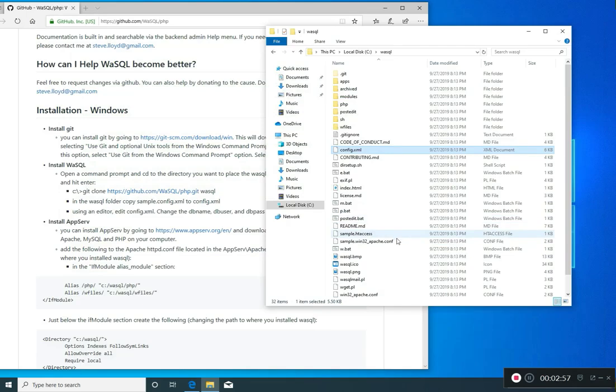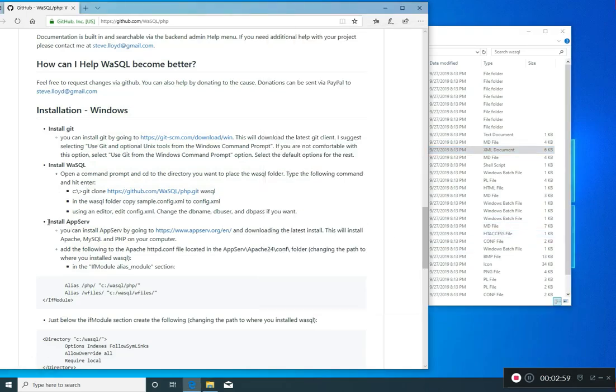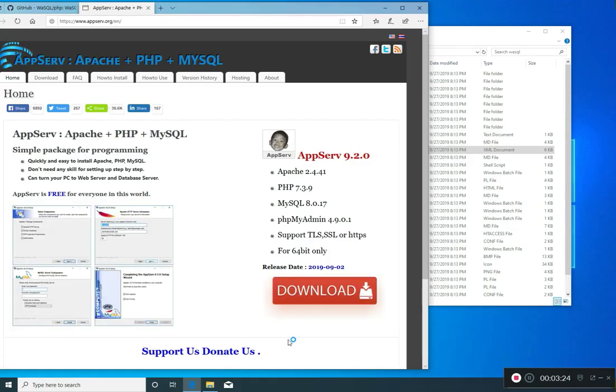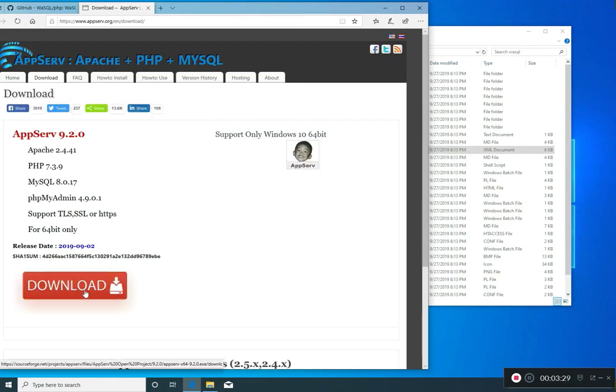Alright, let's do the next thing. Install AppServe. AppServe is like WAMP. You may be familiar with that. But AppServe installs Apache, PHP, and MySQL. So we'll go there. And we will install. Click this download. And then it would download here. Just for convenience, I already have it downloaded.